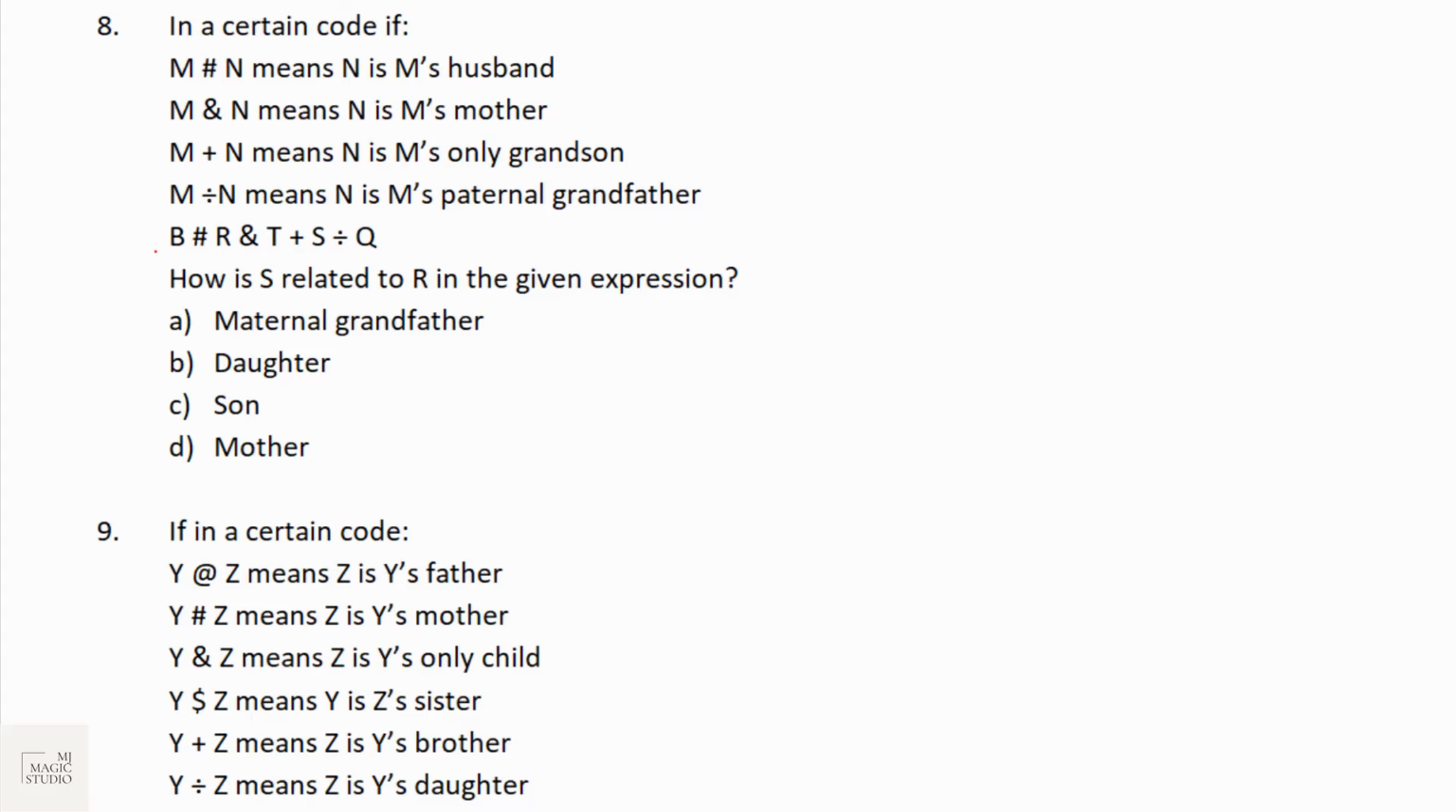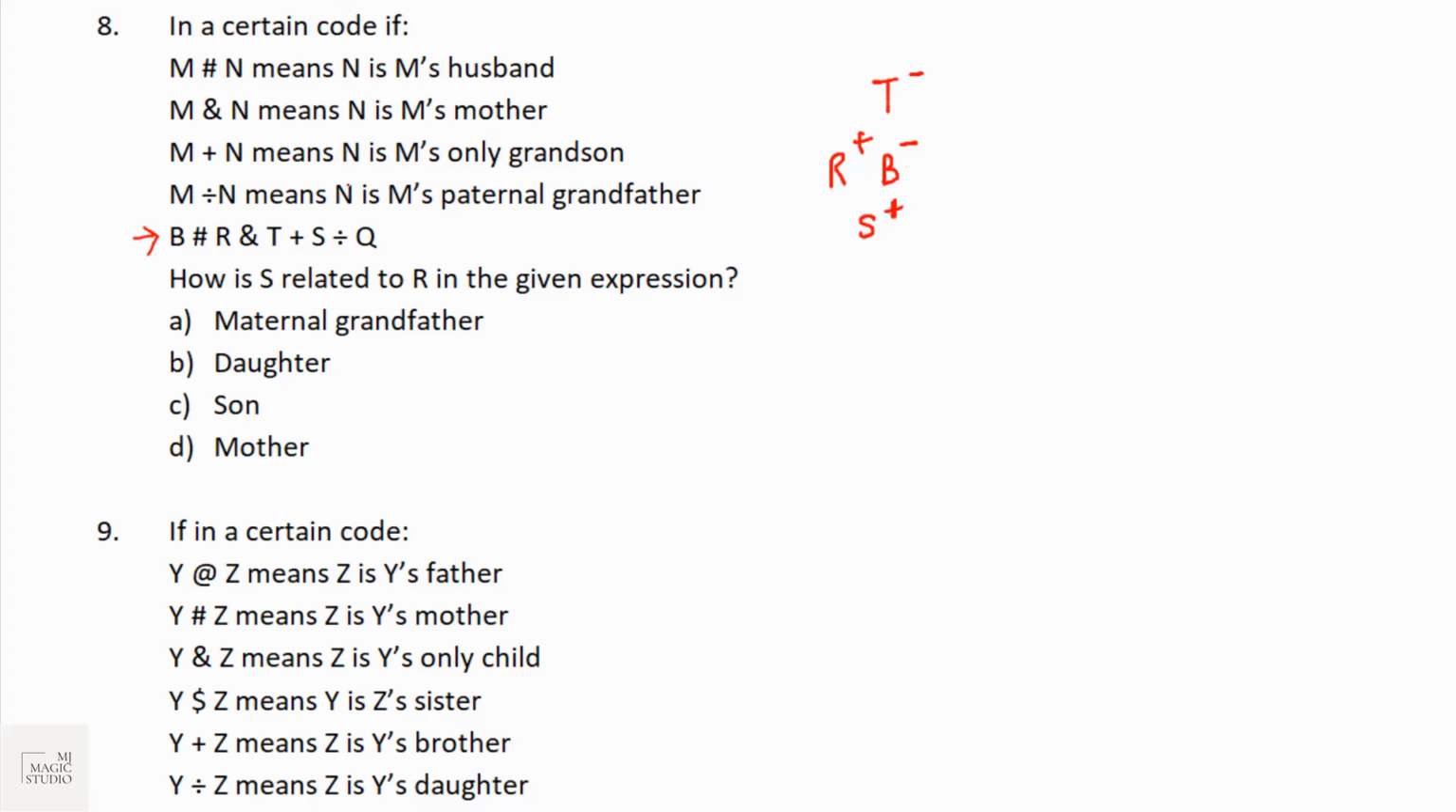Straight away go to the code question which is given. B hashtag R, that means R is B's husband. R and T, that means T is R's mother. R's mother is T. T plus S, S is T's only grandson. It will come in this level.